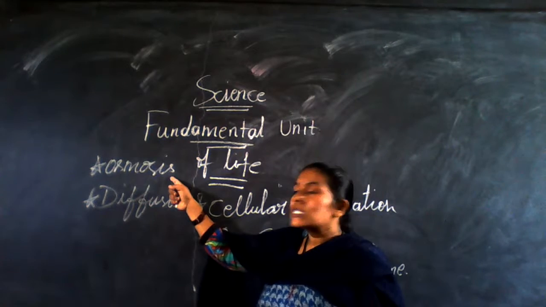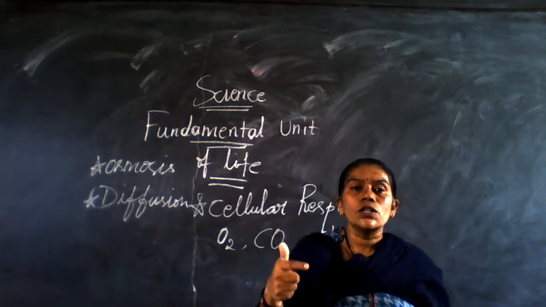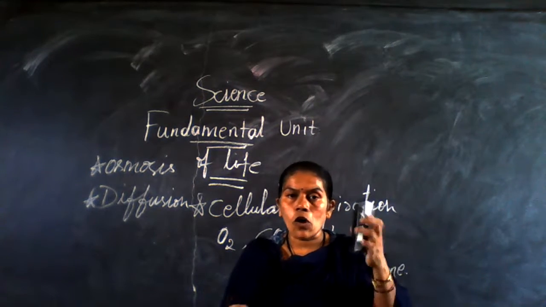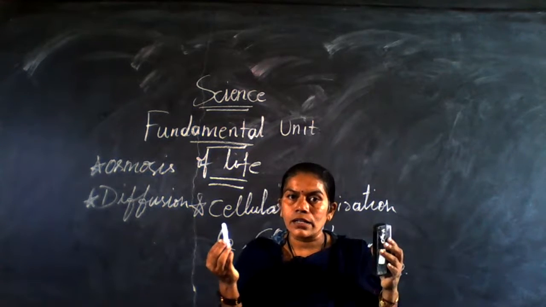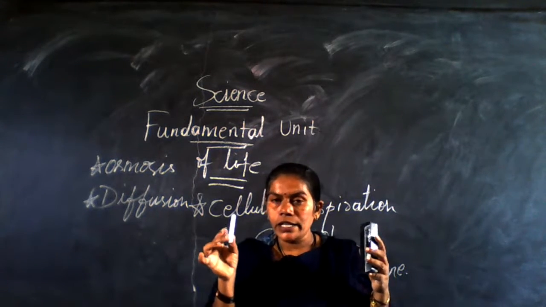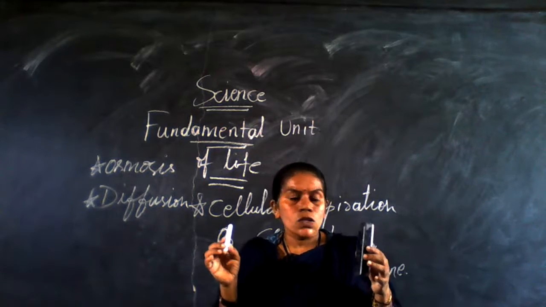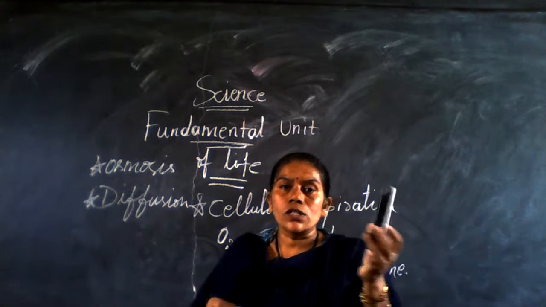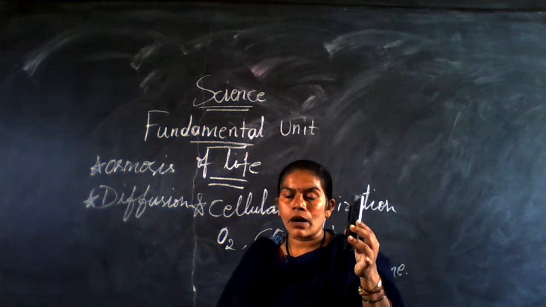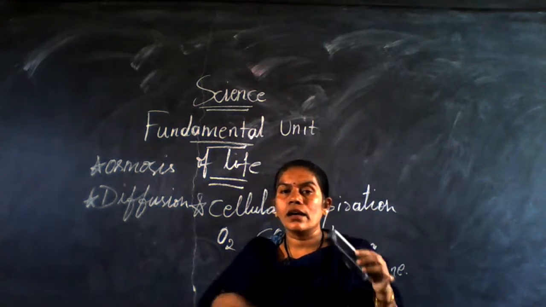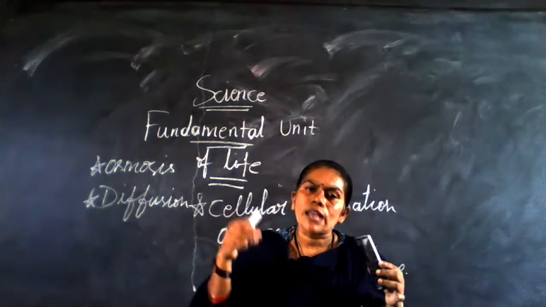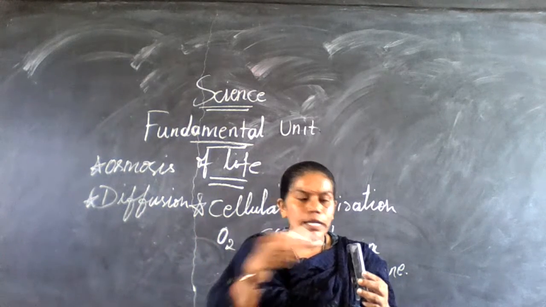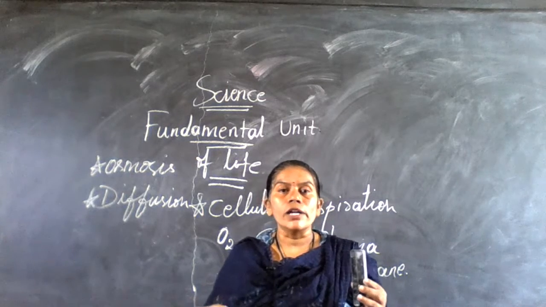See here, osmosis is movement from lower concentration to higher concentration. Lower concentration means what? Now, here a dark pink color is there, here a light pink color is there, or light green color. So I mix the fluids together in a beaker. The dark color, what happens? After a few hours or after some time, it becomes a little lighter. The dark color changes to a lighter color. Why? The light color liquid is absorbed by the dark color liquid.